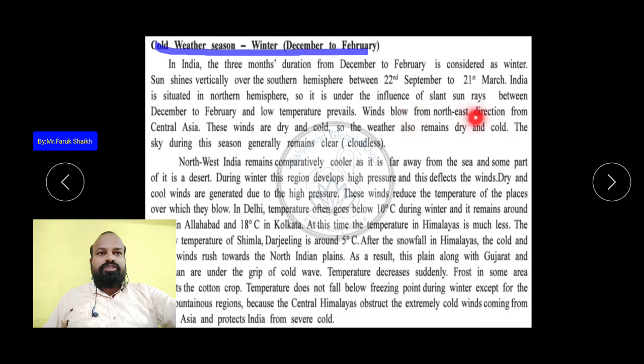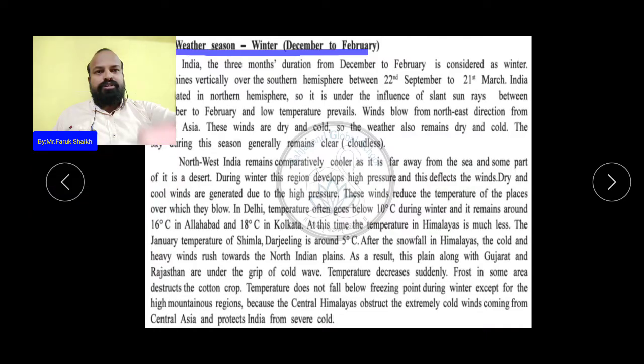Winds blow from the northeast direction from Central Asia. Now in the north there is the Himalaya region, so that is why we experience cold. These winds are dry and cold, so the weather also remains dry and cold. The sky during this season generally remains clear or cloudless. We can see the completely blue sky; it is called completely clear.